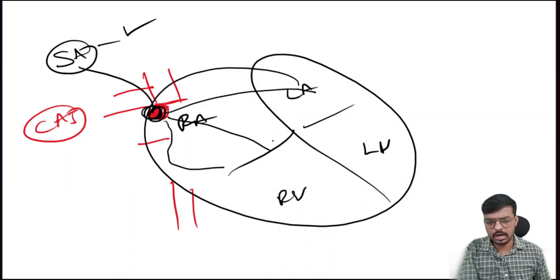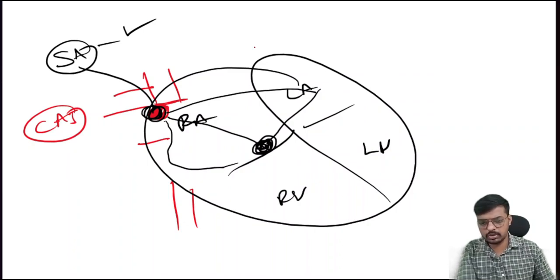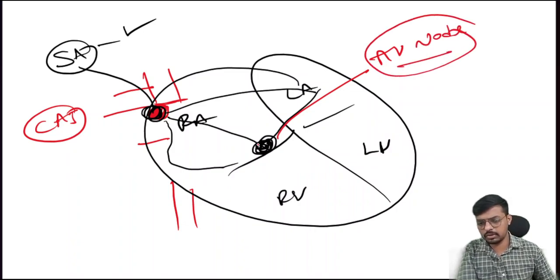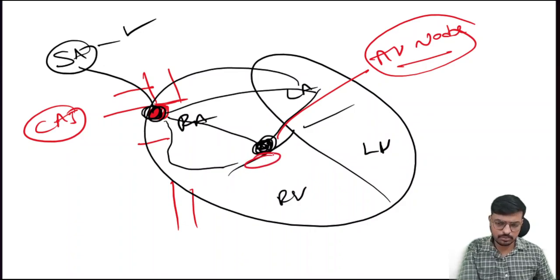Completely, and it will send the signals to our AV node. So this is what we call the AV node. The AV node location is just above the tricuspid valve in the right atrium only.